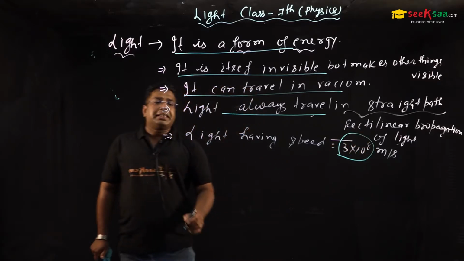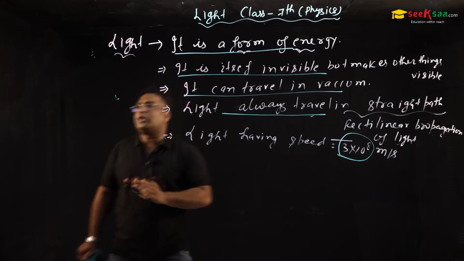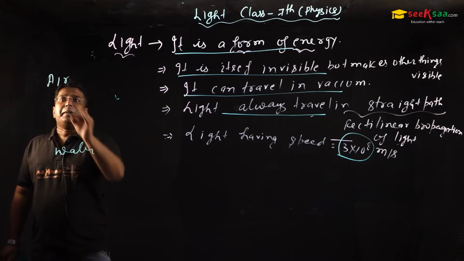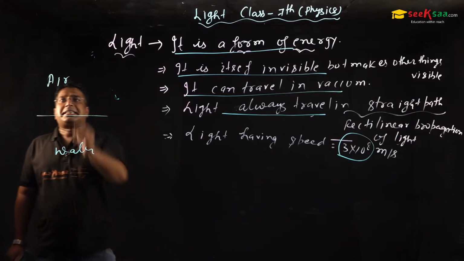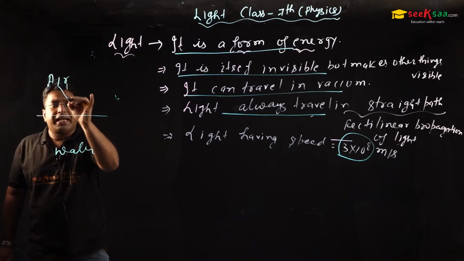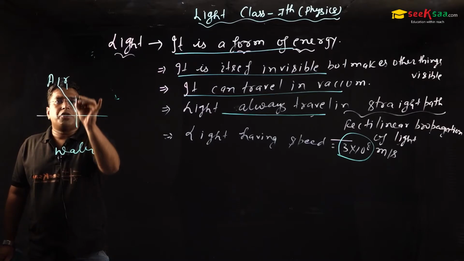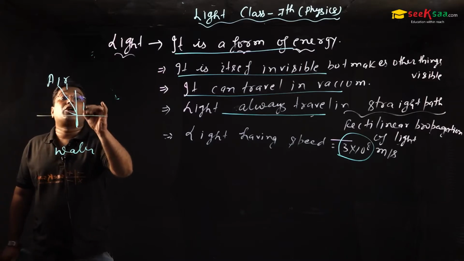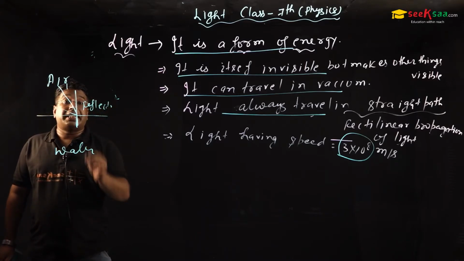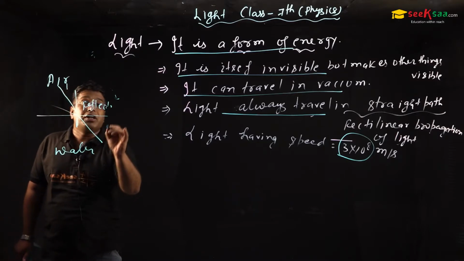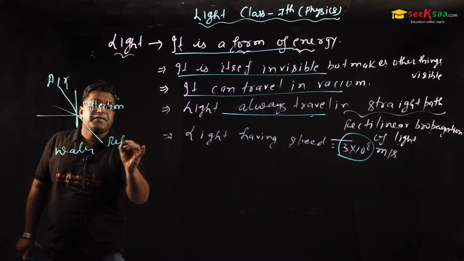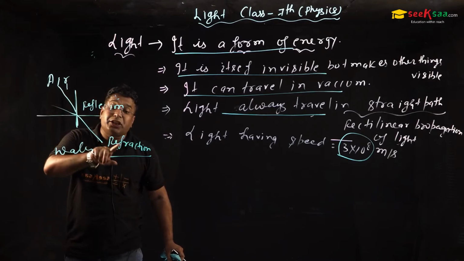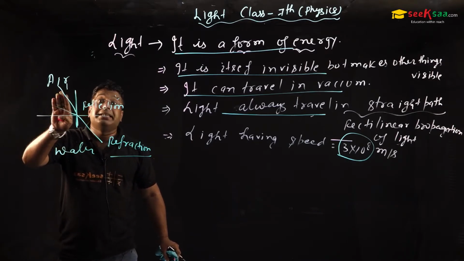Now let us talk about what happens if the medium is changed, suppose air and water. If the light comes here from air, and this is called normal, perpendicular. If it is bounced back in the same medium, then it is called reflection. But sir, if it goes into another medium, then it is called refraction. So the thing to note is that when the medium changes, it is called refraction. If the medium doesn't change, then it is called reflection.